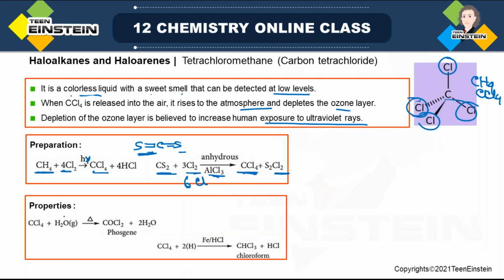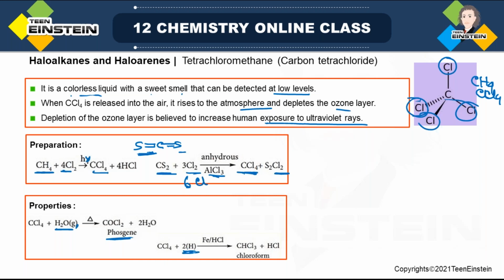Properties of CCl4. When it reacts with water in gaseous form, that means steam, not liquid water, then also we get phosgene. Remember, phosgene we also get from chloroform in presence of light and air, that we discussed some time ago. So here, when CCl4 reacts with steam, there is formation of phosgene and water.